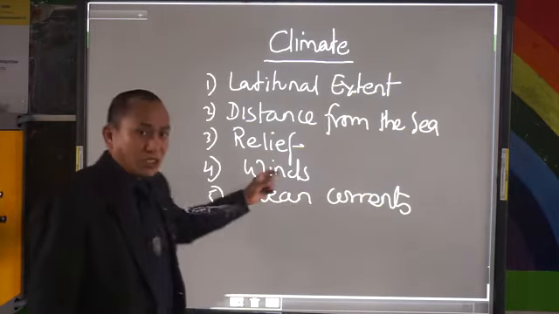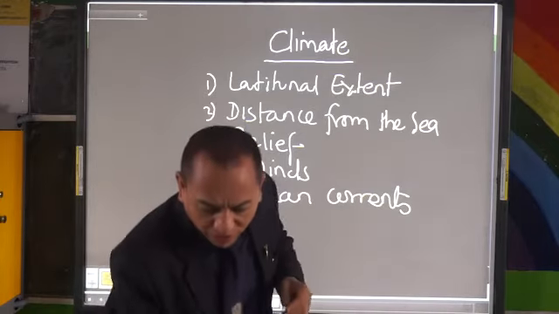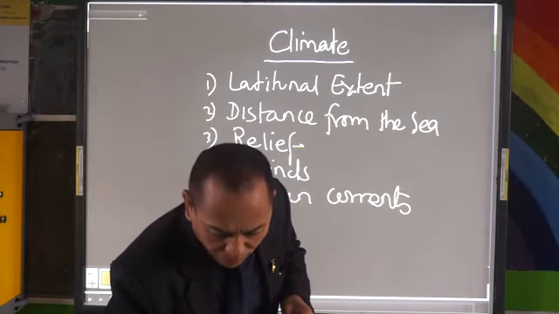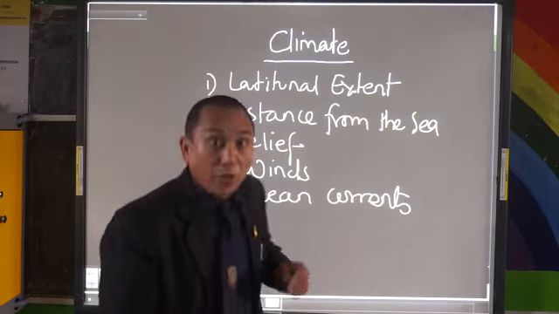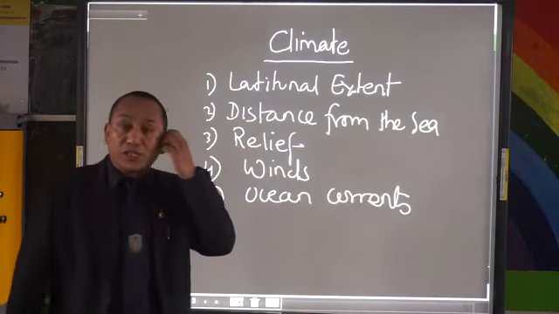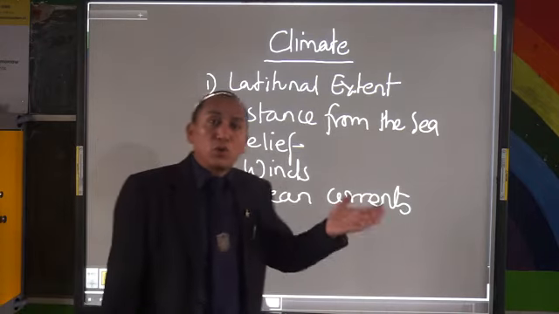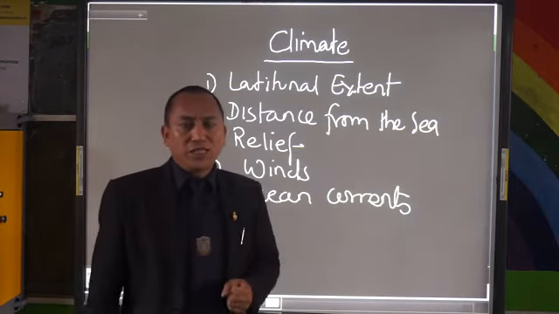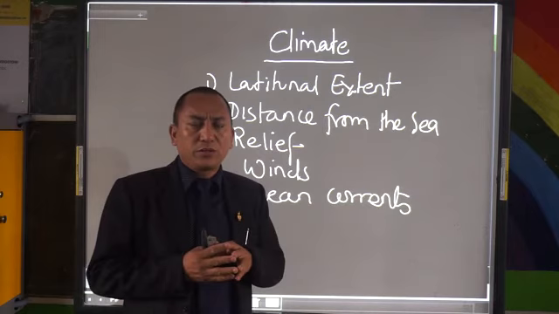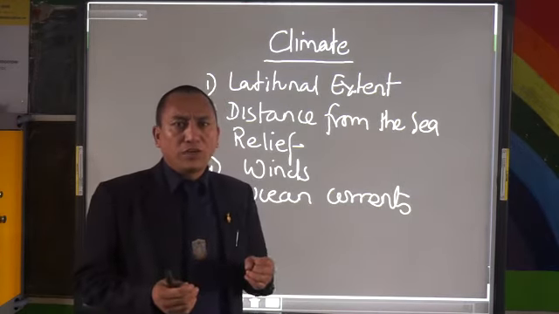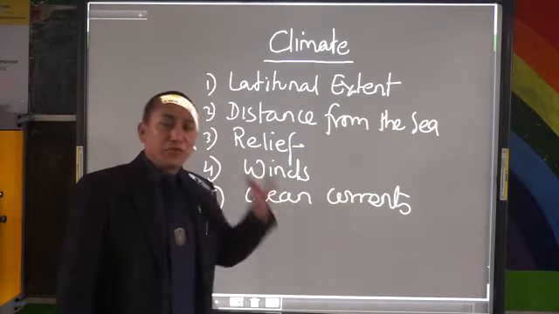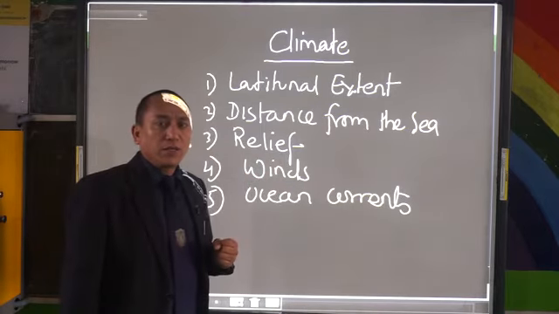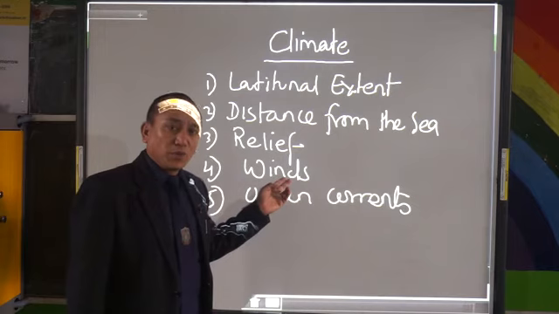And then winds. Winds are also another very important factor which has influenced the climate of Asia. And which are the winds? The monsoon winds, for instance. If the monsoon winds don't blow, they will not bring us rainfall in the Asian subcontinent. We'll have no rainfall at all if the monsoon winds do not blow. It is these monsoon winds which bring plenty of rainfall. That is why the winds play a very important role as well.